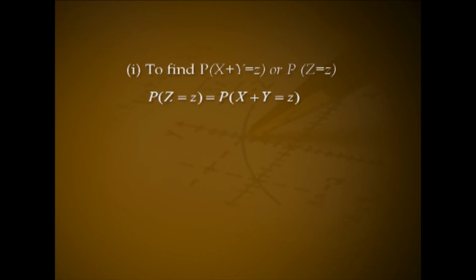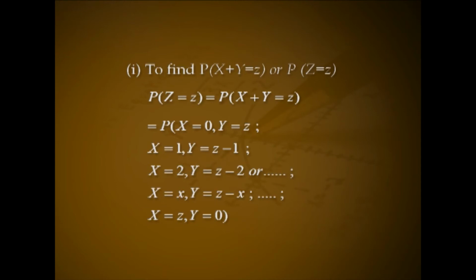Solution. Given X and Y are independent geometric random variables and let Z equal to X + Y. The possible values of Z are 0, 1, 2, etc. Number 1, to find P(X + Y = z) or P(Z = z). P(Z = z), that is equal to P(X + Y = z), that is P(X = 0, Y = z), or X = 1, Y = z minus 1, or X = 2, Y = z minus 2, or etc. X = x, Y = z minus x, etc. X = z, Y = 0.